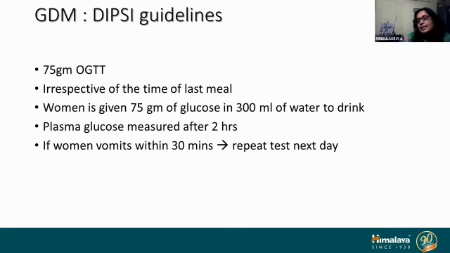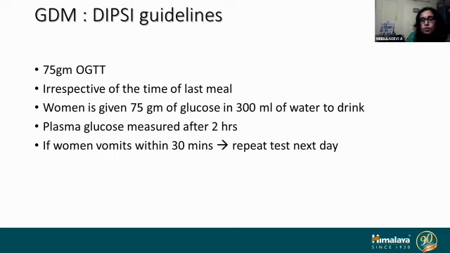All other guidelines like IADPSG, be it ADA, be it WHO, ask for a fasting sample, that the woman has to come in a fasting state. But the DIPSI guideline has an advantage in the sense that it can be done irrespective of the time of last meal. It doesn't mandate that the woman has to come fasting. And it makes sense also. In an Indian population, we see that maybe only once they may come for the antenatal checkup, then they may be visiting us after 2, 3, 4 months only.